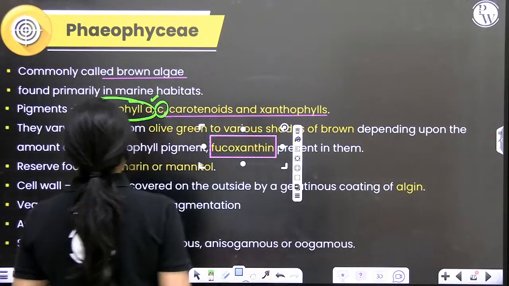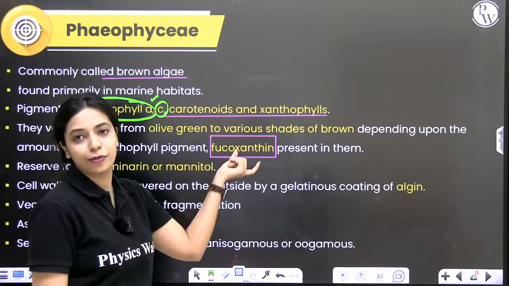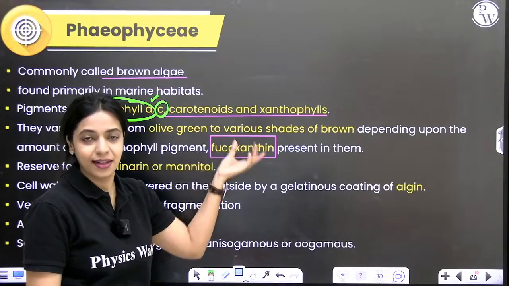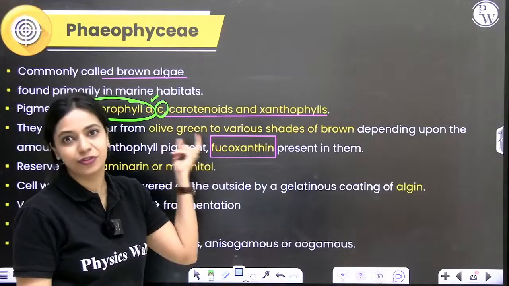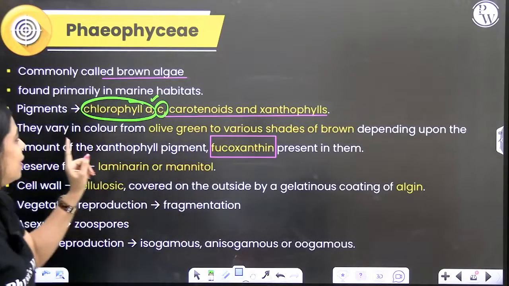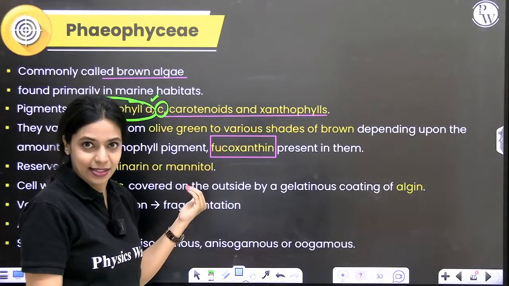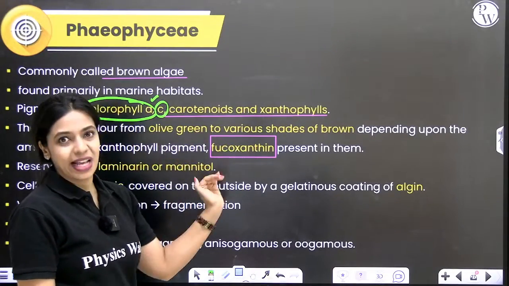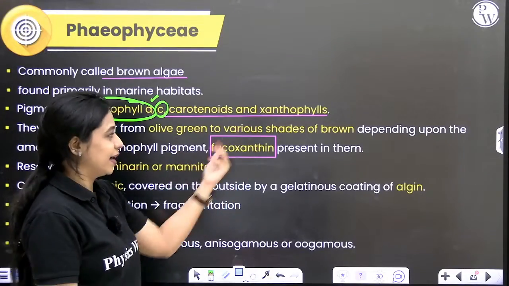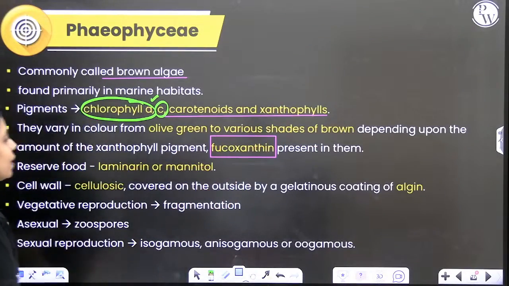Fucoxanthin is a type of xanthophyll. This is what will provide brown color to the algae. Depending upon how much of this pigment is present, the color of the algae will vary. If the fucoxanthin content is less, then it could be olive green. If the fucoxanthin content is more, then it will be more a brown shade. So that is the pigments first.